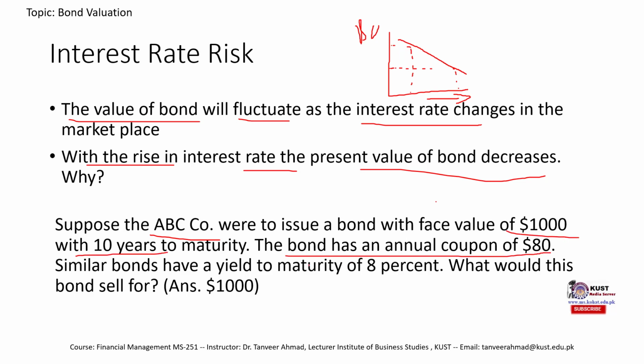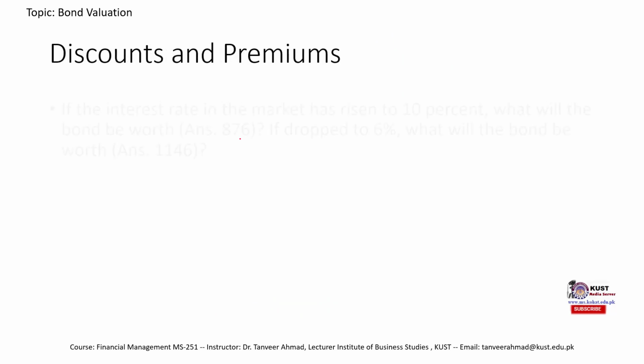The bond had an annual coupon of 80, and a similar bond had a yield to maturity of 8%. What would this bond sell for? We have already discussed and found its intrinsic value, and that was $1,000. Now, what would happen if the interest rate changed?